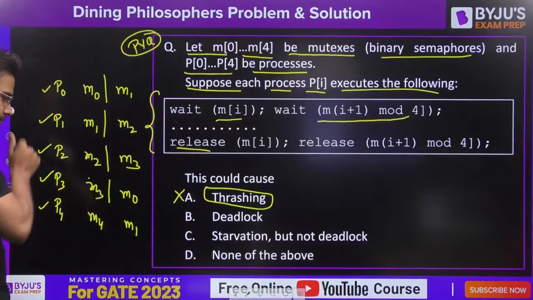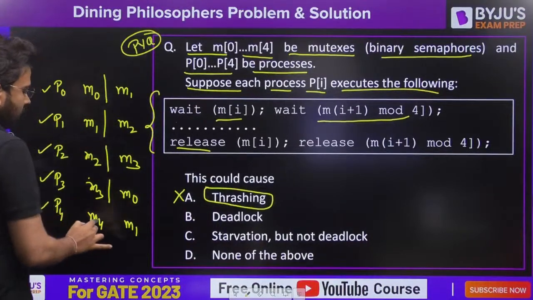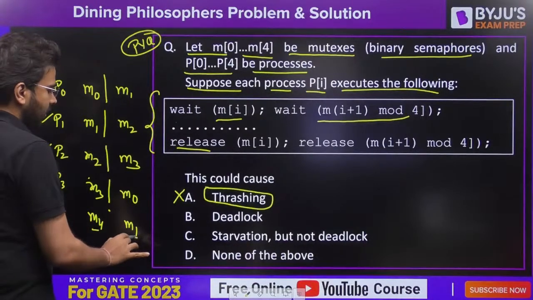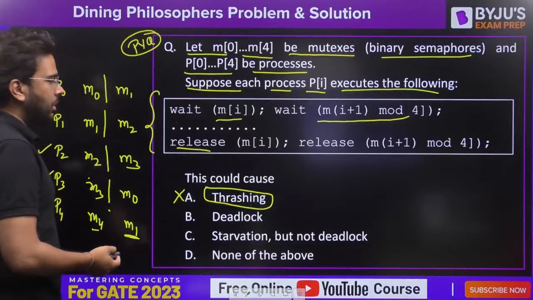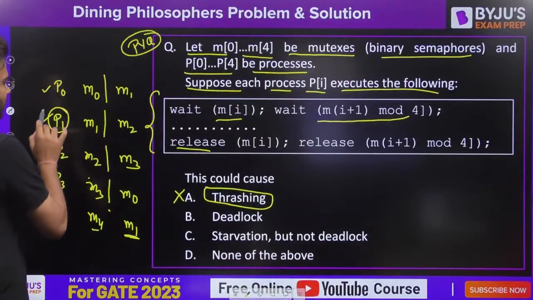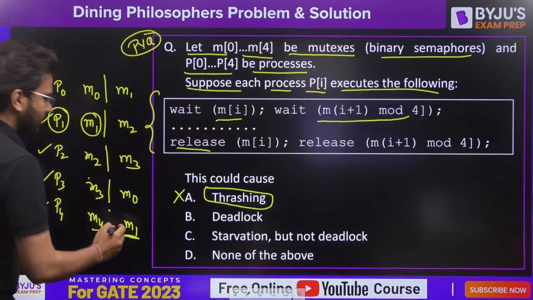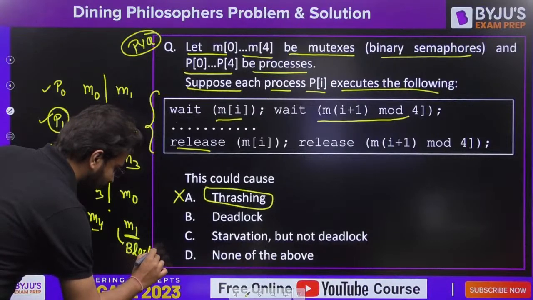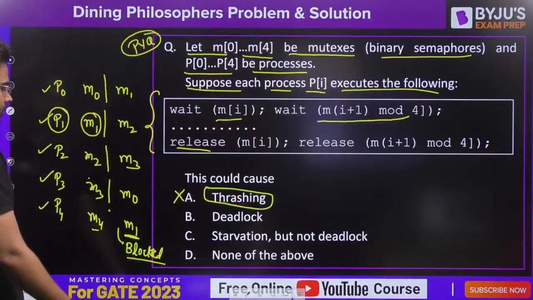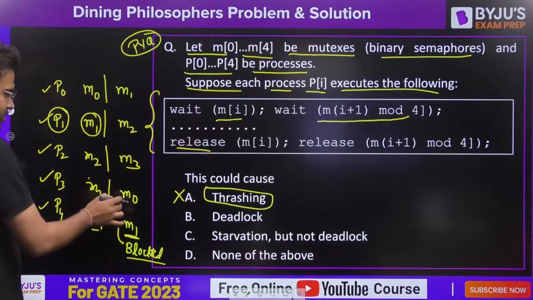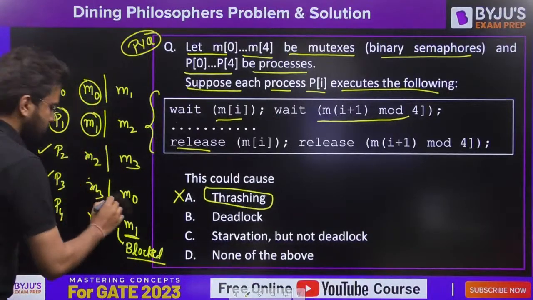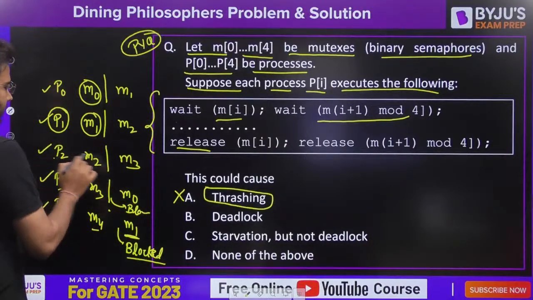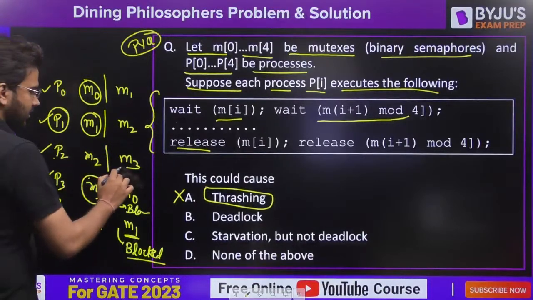Now let's say P4. It performs the wait operation on M4, fine. Now it wants to perform wait operation on M1. But if you see, P1 has already performed wait operation on M1. That means P4 will get blocked here. Yes or no? Let's talk about P3. M0 already performed by P0, blocked here. Similarly, P2, M3 already performed by P3, blocked here.